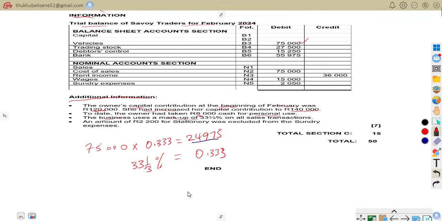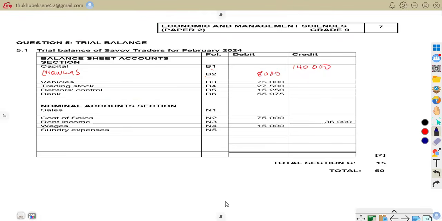So when you add 75,000 plus 24,975, this will give us 99,975, which is approximately 100,000. So that will be the amount for sales.